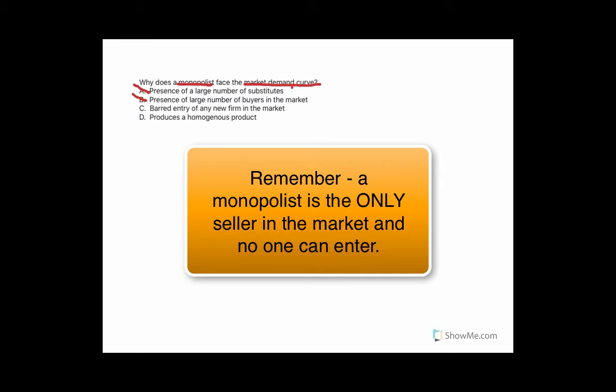If you think about it, since it's a monopoly, there's only one firm in the market, which means there is barred entry of new firms, which gives them the reason why they face the market demand curve. So C is correct, but D is wrong because even though these firms do produce a homogeneous product, it's not the reason why they face this market demand curve. So in this case, the answer is C.